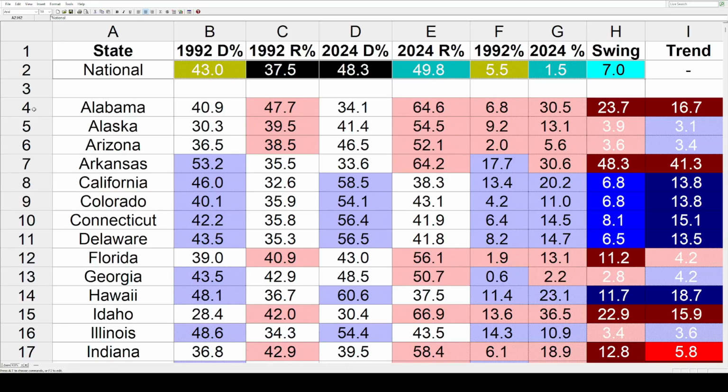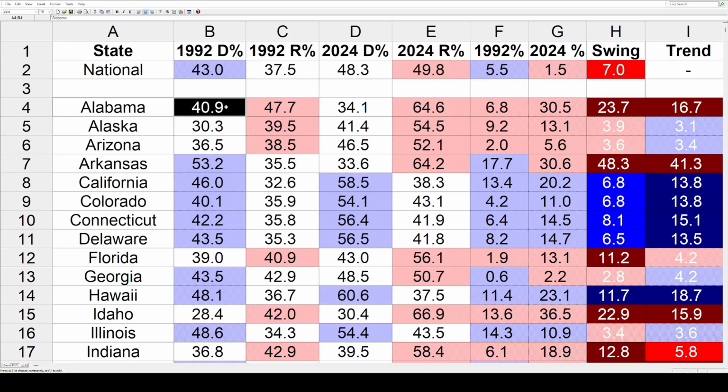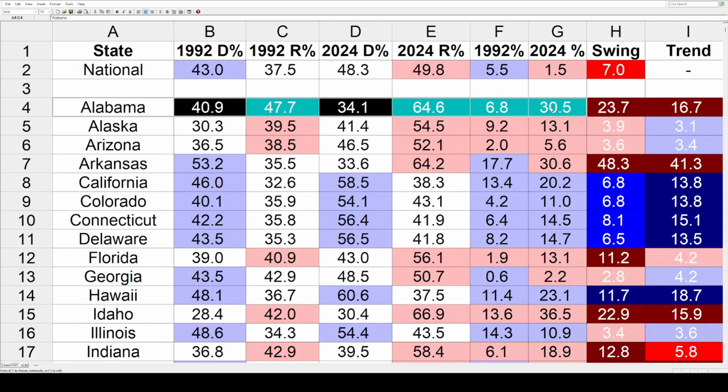First, we've got Alabama. In 1992, Bill Clinton got 40.9%. George H.W. Bush won it with 47.7%. 32 years later, Kamala Harris sank down to 34.1%. Donald Trump bumped it up to 64.6%. That margin in 92 was 6.8% for Bush. In 24, it was all the way up to 30.5% for Trump. That means the state swung 23.7% toward Trump, but the country already moved it 7% in that direction. So 23.7 minus 7 comes out to a 16.7% red trend for Alabama.